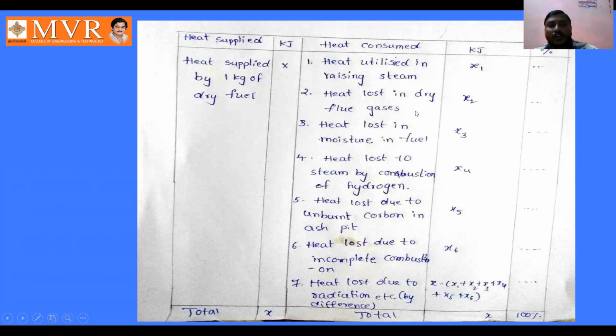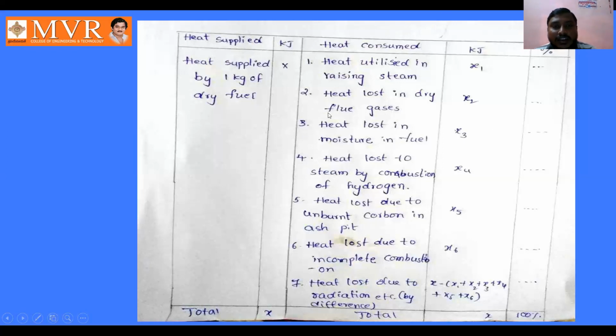Heat lost in dry flue gases. Heat lost in moisture in fuel. Heat lost to steam by combustion of hydrogen. Heat lost due to unburnt carbon in ash pit. Heat lost due to incomplete combustion. Heat lost due to radiation. These are the 7 heat items which take place in the boiler and which we have studied here.